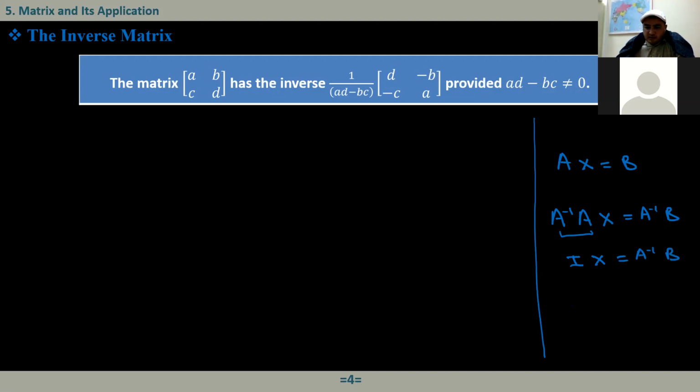And what is I times X? Just itself, that's X, and here we have A inverse B. So the product of these two matrices gives us the solution X. That is how we solve a system of linear equations. We may have 2 equations, 3 equations, or 100 equations, it doesn't matter. If it has one solution and we know how to find the inverse, we can solve this system. That is one application of matrices in solving systems of linear equations.